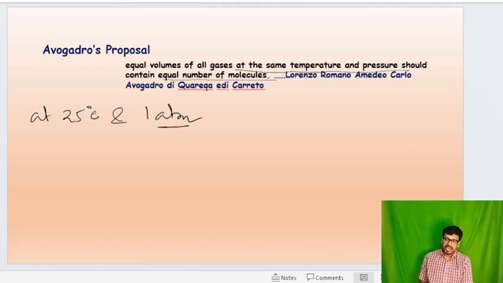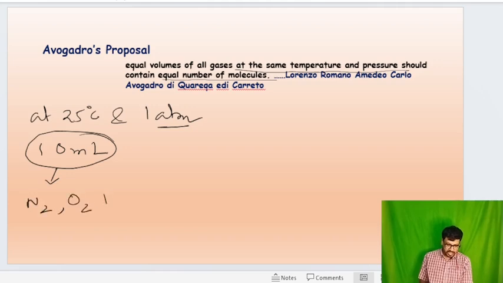there are some gases having a volume of 10 ml. There are various types of gas, say for example nitrogen, oxygen, hydrogen, ammonia.